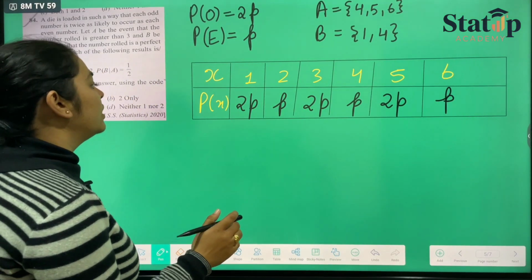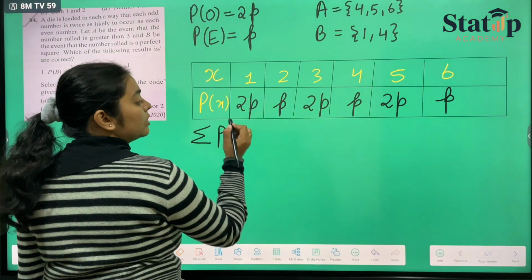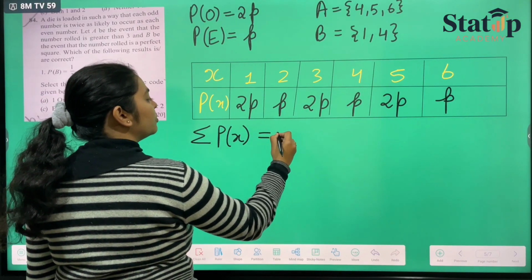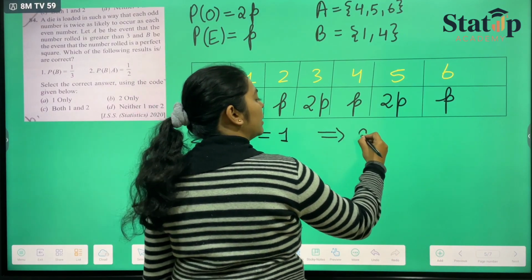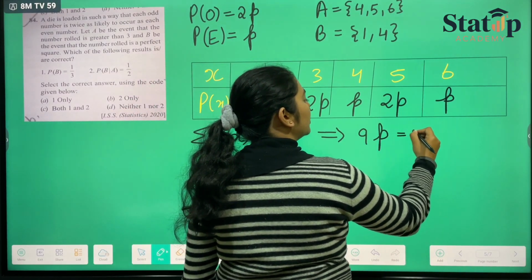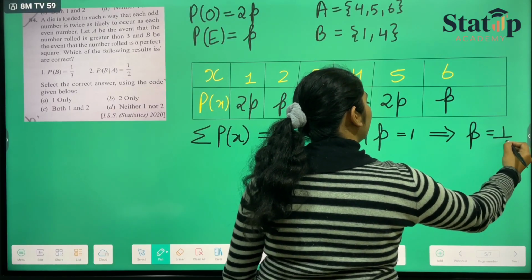Now we know, one of the axioms, that the summation of all the probabilities should be equal to 1. If we sum them all, they will be 9p, which should be equal to 1. So from here we get the value of p as 1 upon 9.